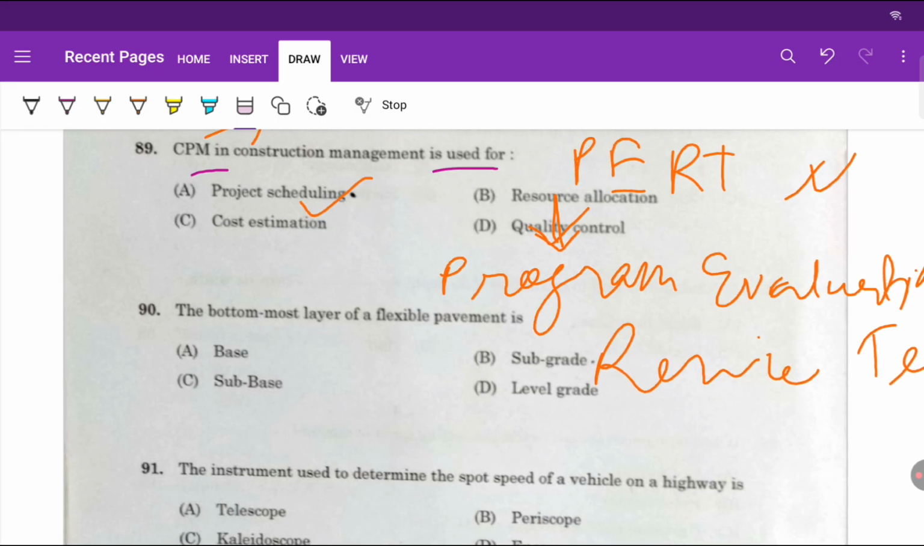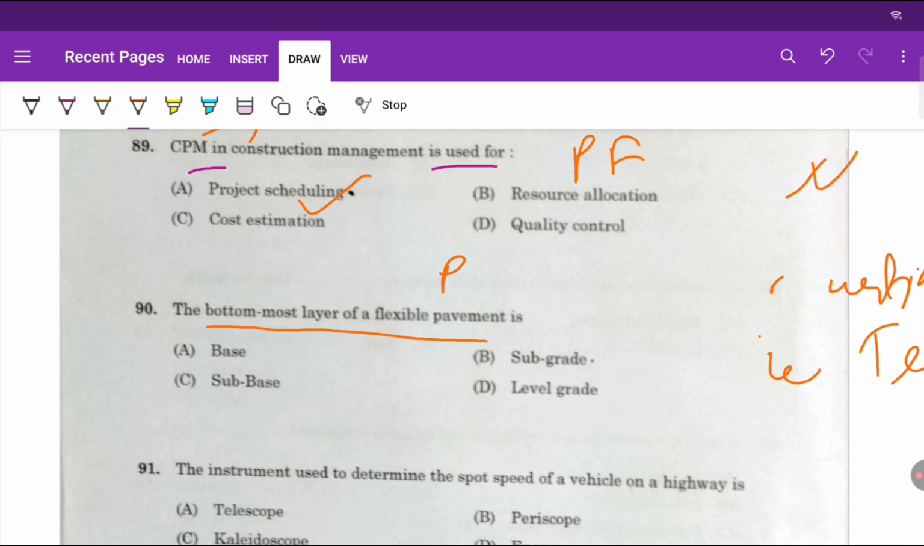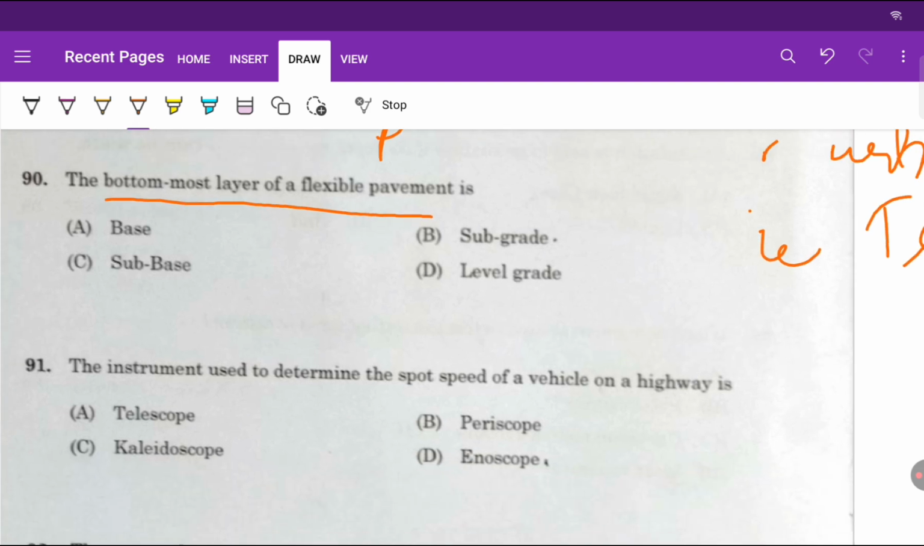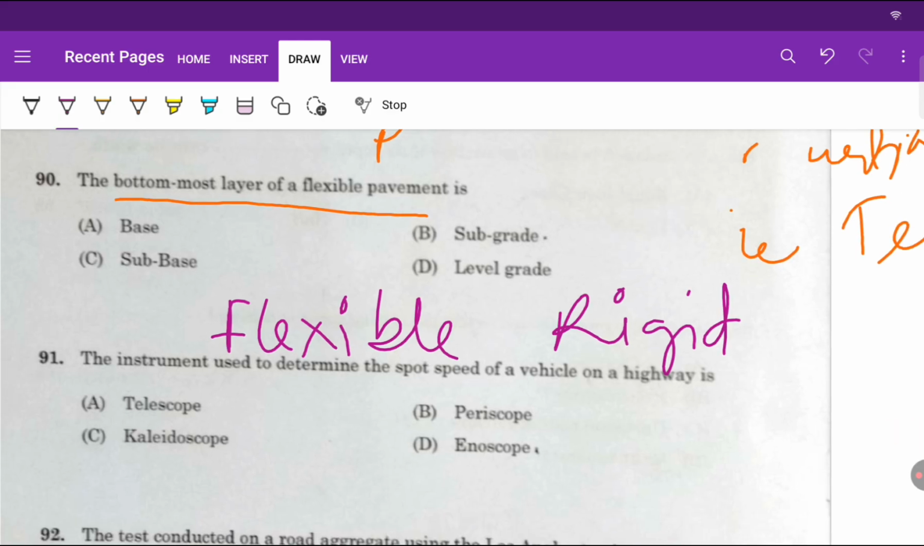Okay, now let us see the next question. The bottommost layer of a flexible pavement is... So we have two types of pavement. One is flexible pavement and the other one is rigid pavement, right? For flexible pavement we use bitumen as the material, and for rigid pavement, concrete, right?